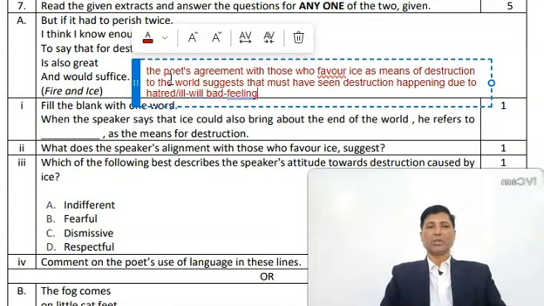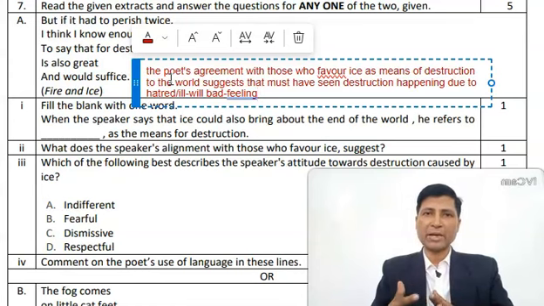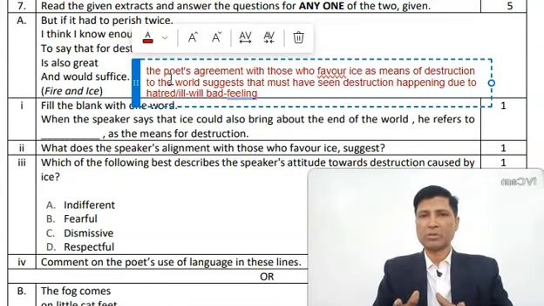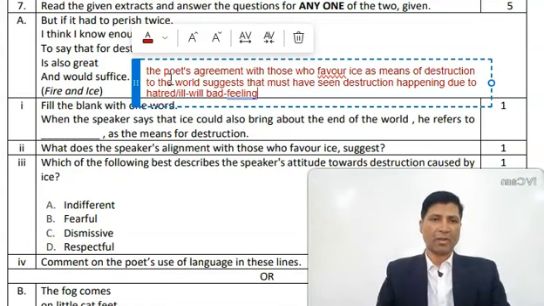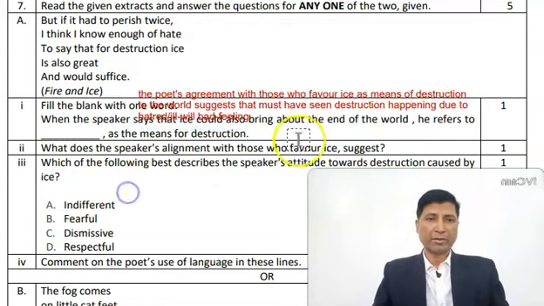So you can write such kind of answer, because those who think that ice has been the cause for destruction means they have seen that bad feeling or animosity or hatred has been the cause for the destruction of the world. Now moving on to question number 3.